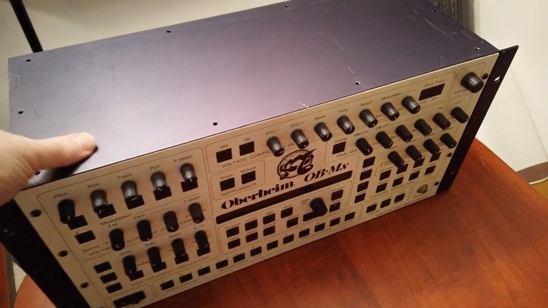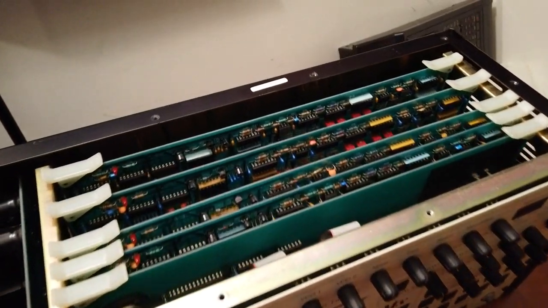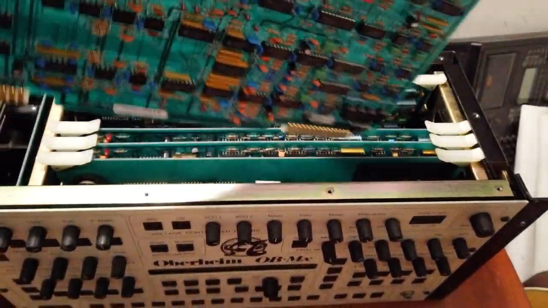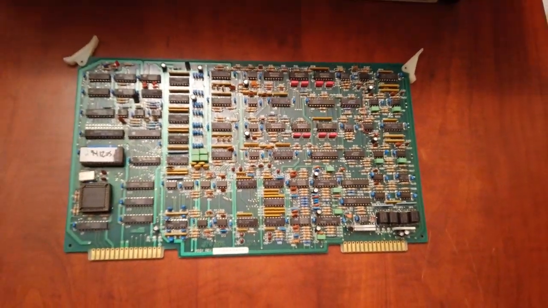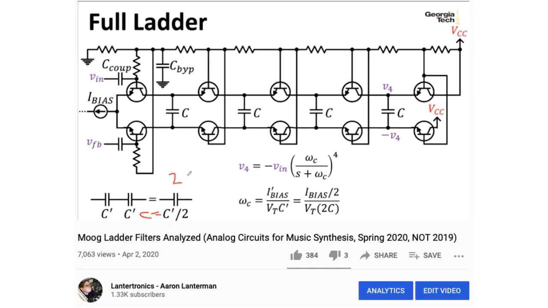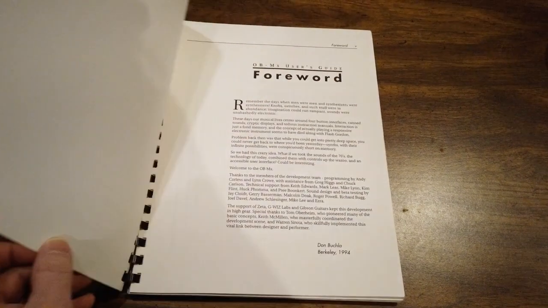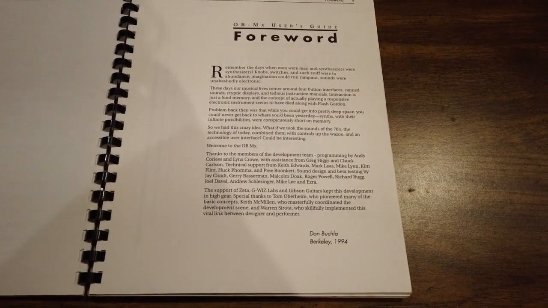The roots of this class go back to 2005, when I was trying to figure out how to get my Oberheim OBMX to play in tune. The OBMX is a strange beast. It bears the Oberheim name, but Tom Oberheim had nothing to do with it. Gibson had bought the rights to the Oberheim name. It includes a famous ladder-like low-pass filter designed by Bob Moog, although Moog didn't have anything to do with the OBMX either. It was actually designed by Don Buchla and Lynx Crow, although management at Gibson forced it to be released before it was really finished.